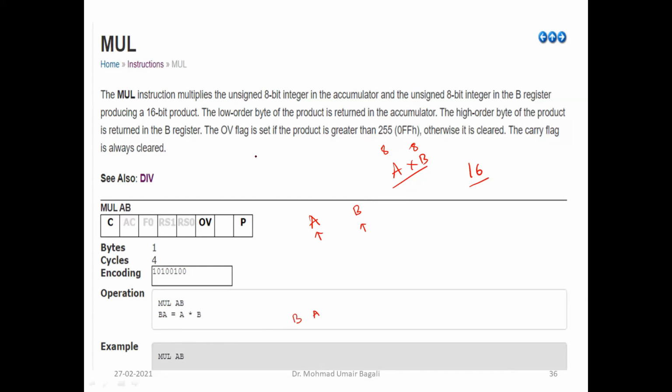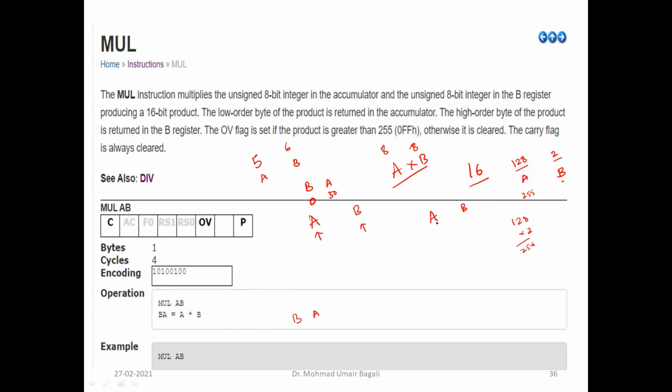Say for example, in A I take 128, and in B I take 2. Can I store 128 in A? Yes, because the maximum capacity is 255, 8-bit. In B we can store 2. Now you multiply 128 into 2, it is 256. But can we store 256 in A?